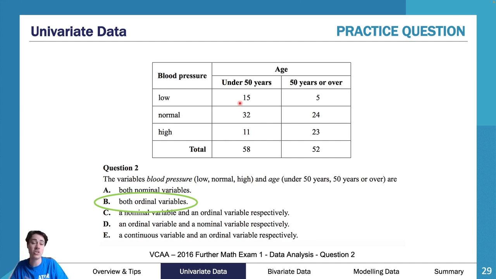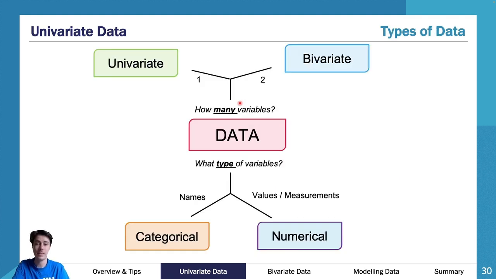This is essentially one of their more straightforward questions on the exam, and 31% of people got this right. So if you're able to get your head around this concept and understand it, you're already going to push yourself ahead of at a minimum 50% of the cohort, and that's what you really want to be doing. So now that we've looked at that, let's move into univariate data.